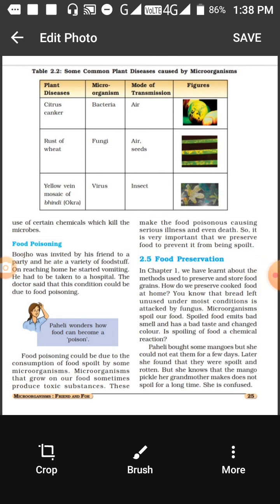So sometimes children, you must have had this. This mainly happens when we take infected food or when we are not hygienic and we do not keep the food covered, then the food gets infected. So we should take care of our health, and food poisoning can be prevented if we just take care of cleanliness. Next is food preservation.